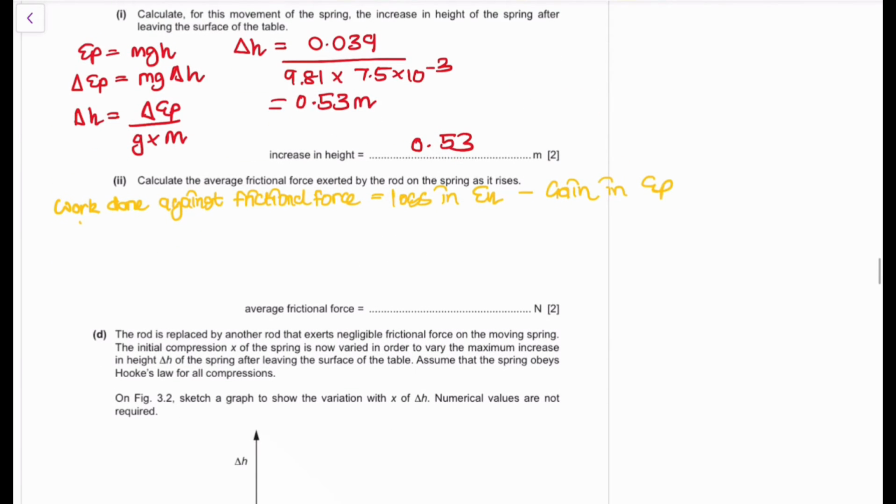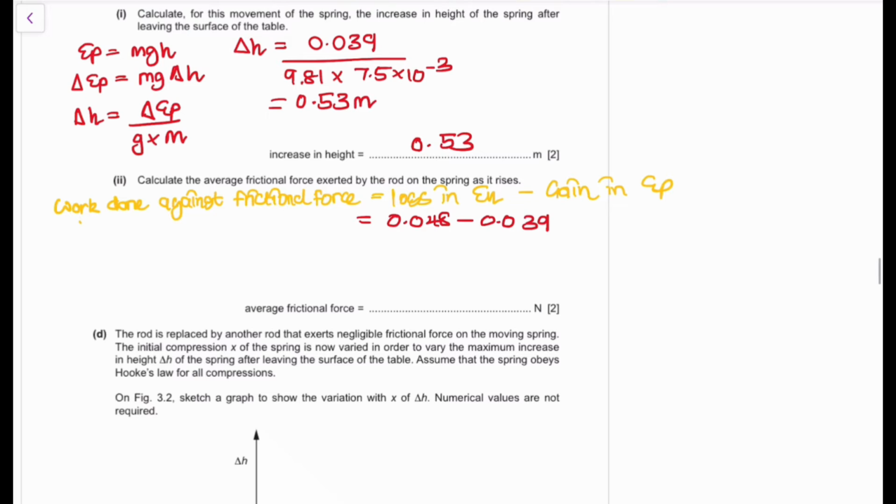We have a certain gain in elastic potential energy, and then we also have a loss in EK. It doesn't only apply to EK and EP. Whenever there are energy transformations and one is not converted fully to the other, meaning that some work is lost, the work lost in this case is going to be equivalent to 0.048 subtract 0.039. That's the difference that you are going to get.